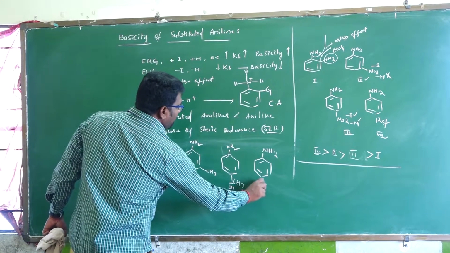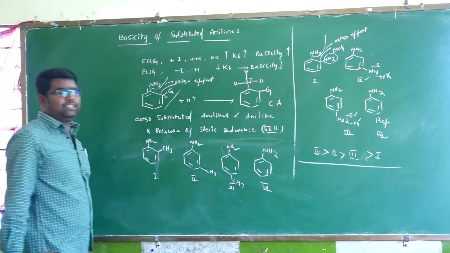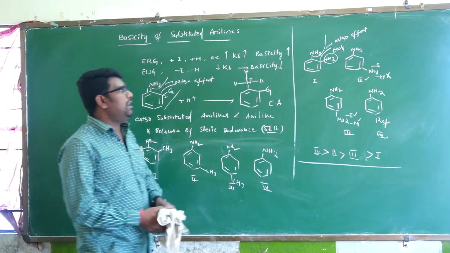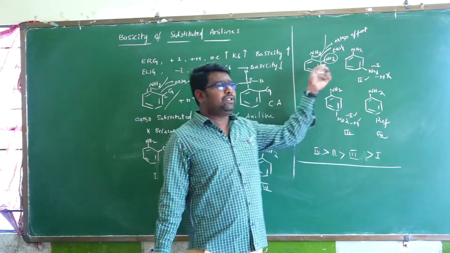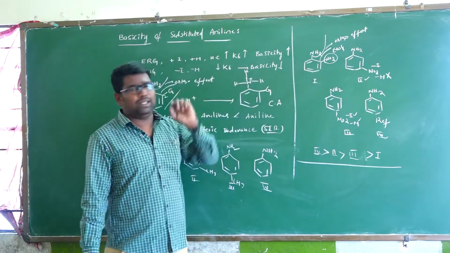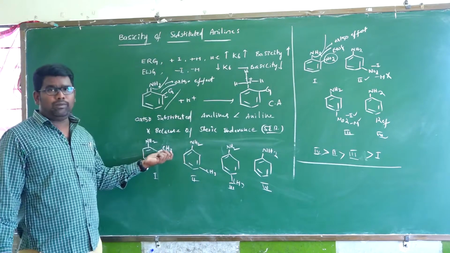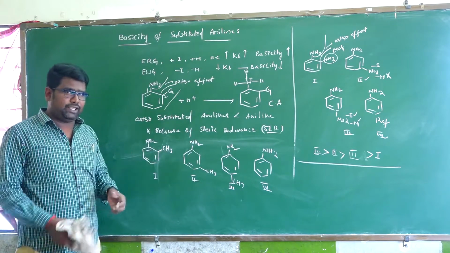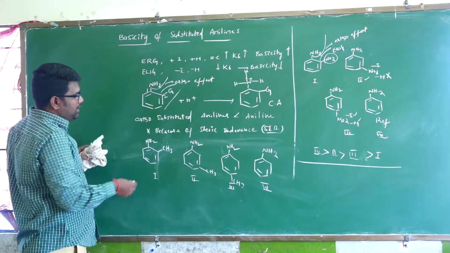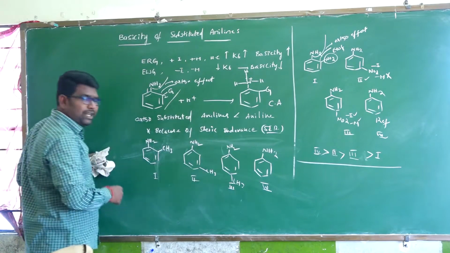Tell me the answer: which one is more basic? Electron withdrawing groups decrease the basicity and electron releasing groups increase the basicity. Here three electron releasing groups are attached.